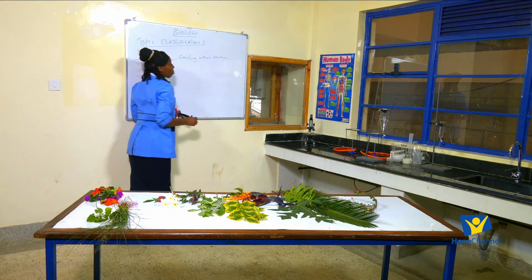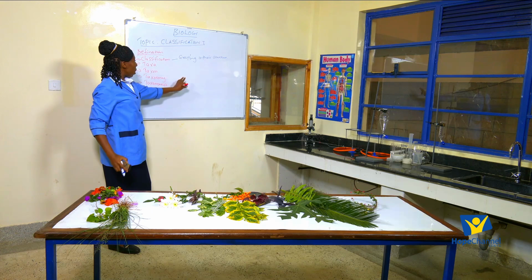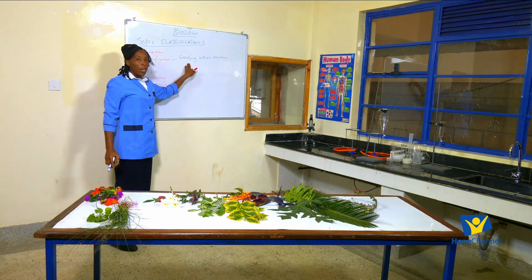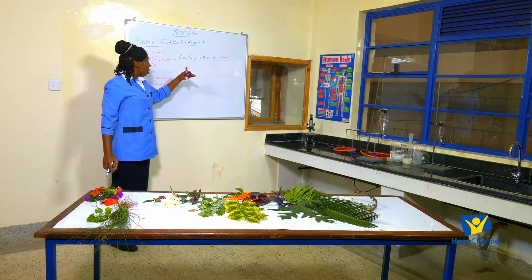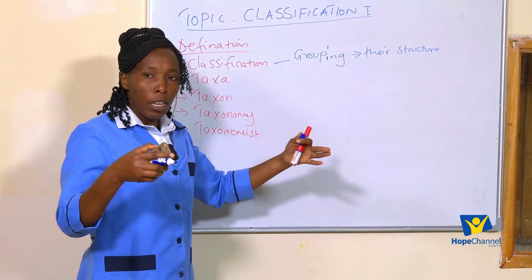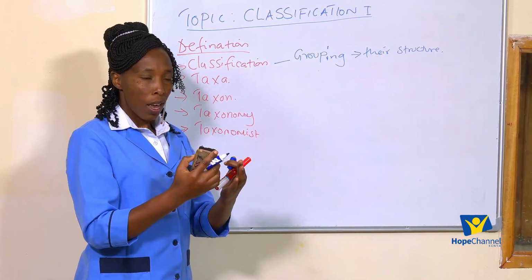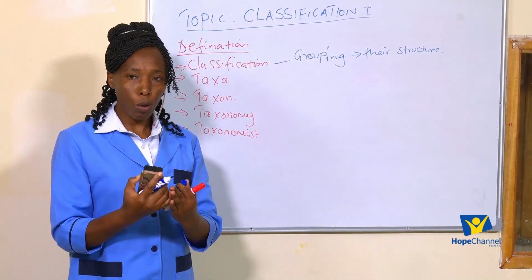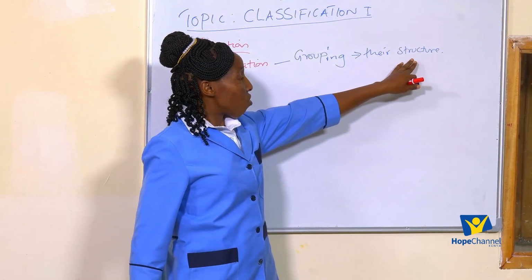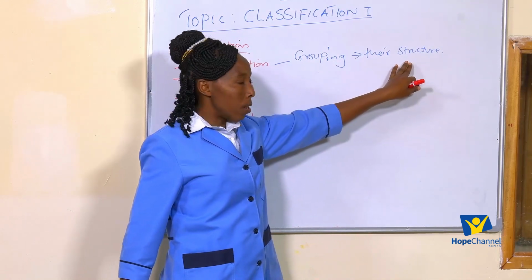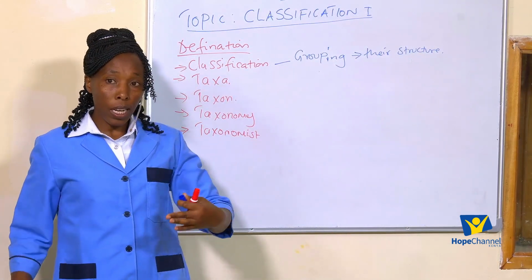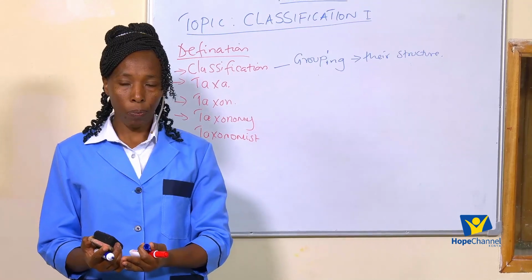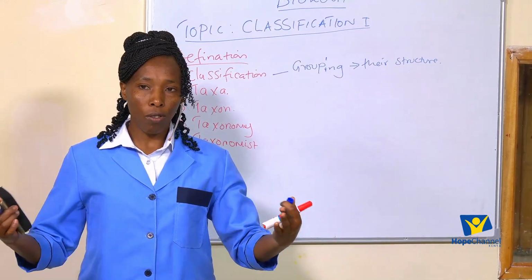Okay? So when we talk about placing living organisms into groups, what are we using to put these organisms into groups? We are using their structures. You realize that there are organisms that have similar structures, and we have those that have different structures.